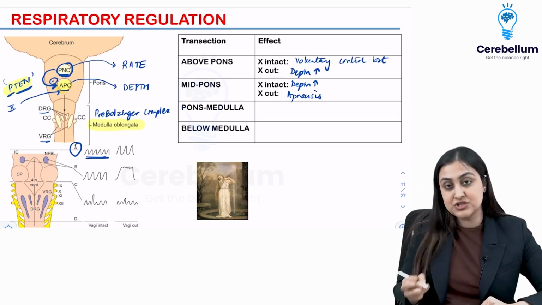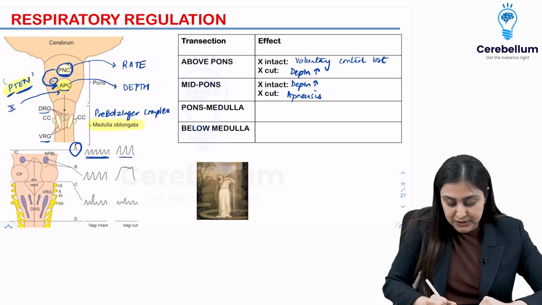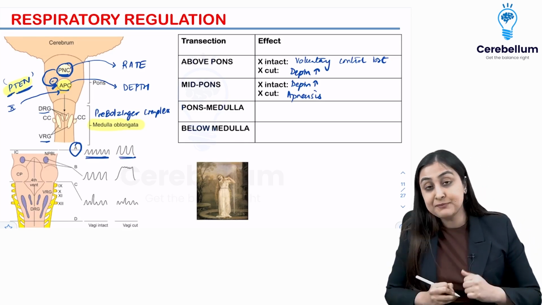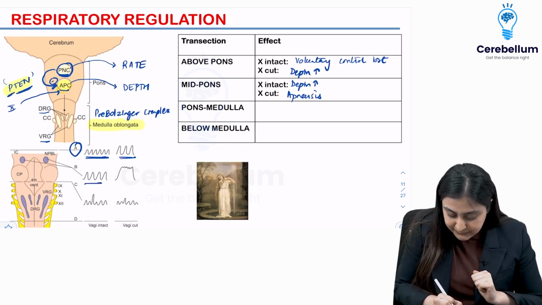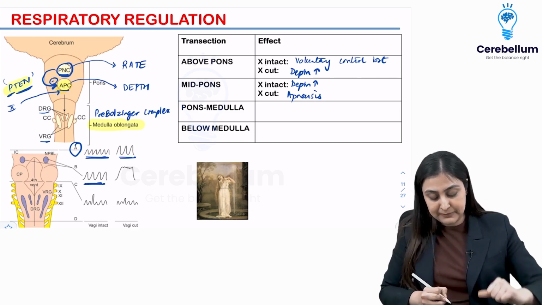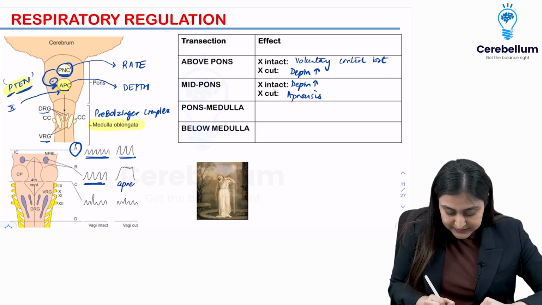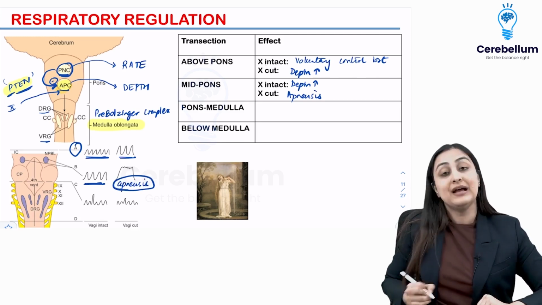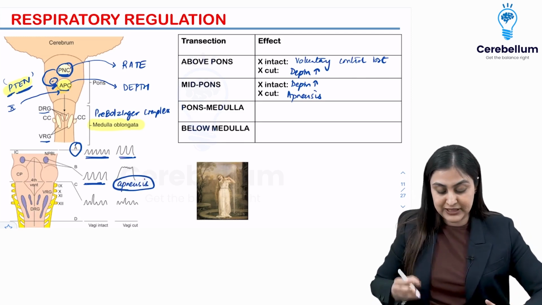So this is normal, just the voluntary control is lost. Here you can see how the depth of the breathing has increased. Same when you have a mid-pons lesion, vagus is intact, so you're going to have deep breathing. But look at this, when P10 is gone, that is when you have apneusis. Yeah, so this is how you can actually correlate.